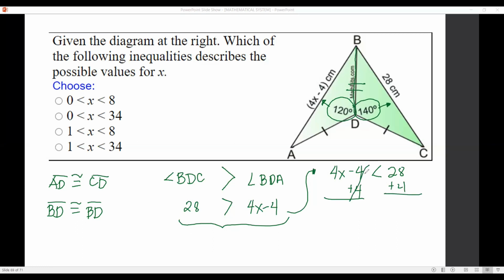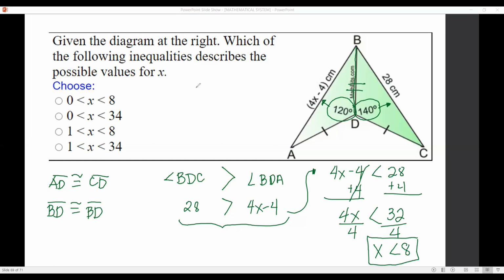Cancel, or this is removed because it has a sum of 0. Bring down 4x. So 4x is less than 32. Divide both sides by 4. Then, x is less than 8. So we have here one inequality: x is less than 8.